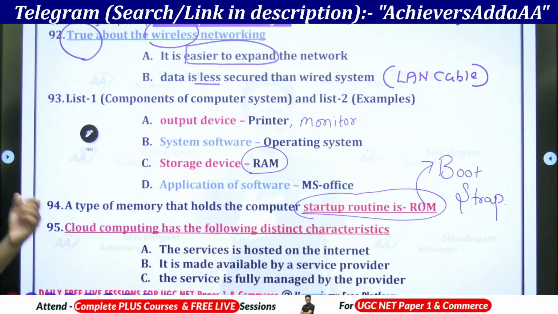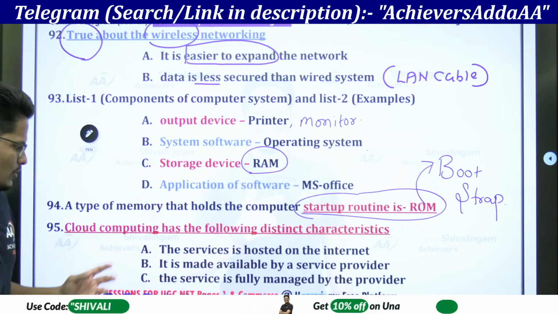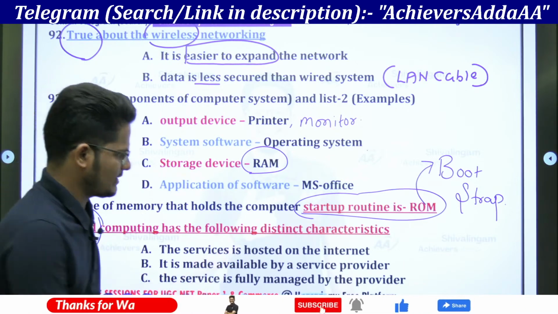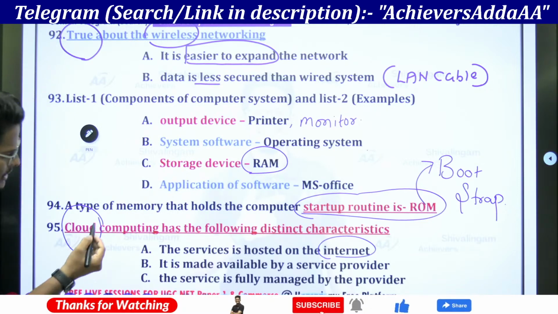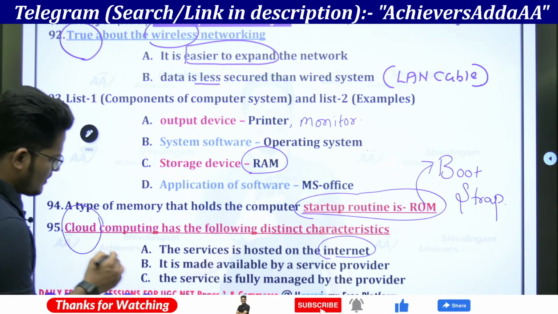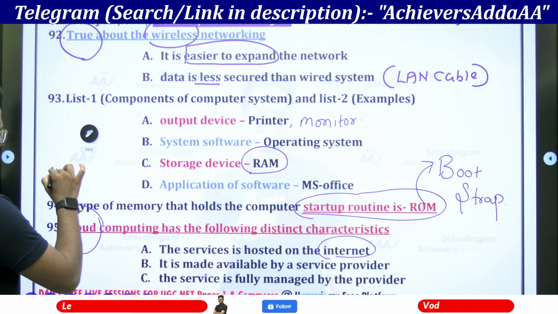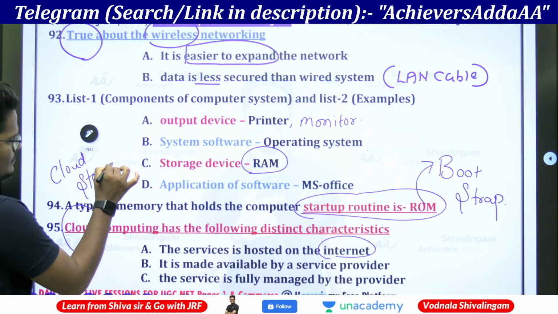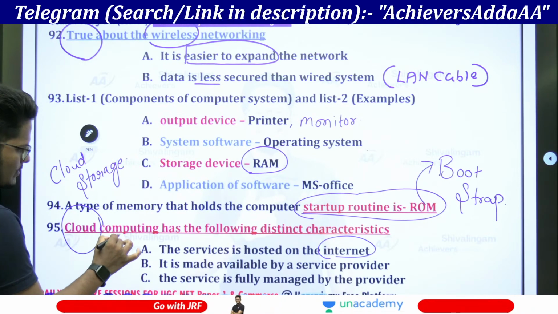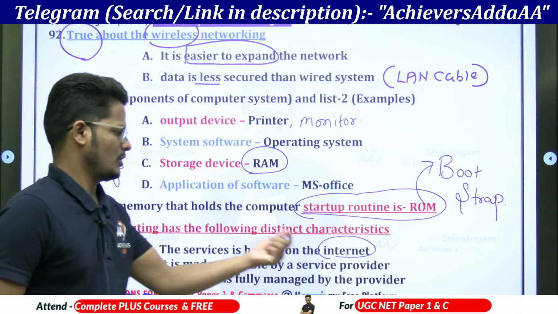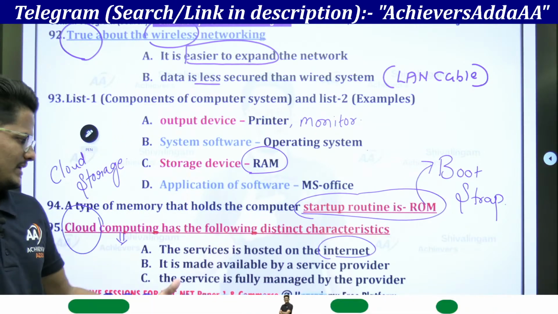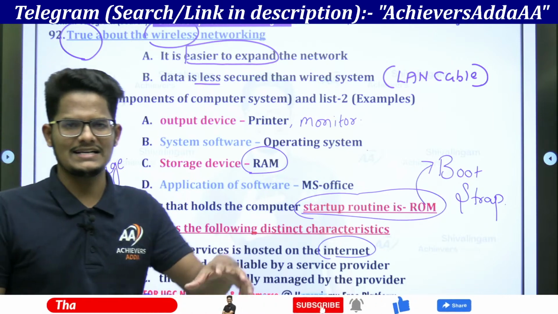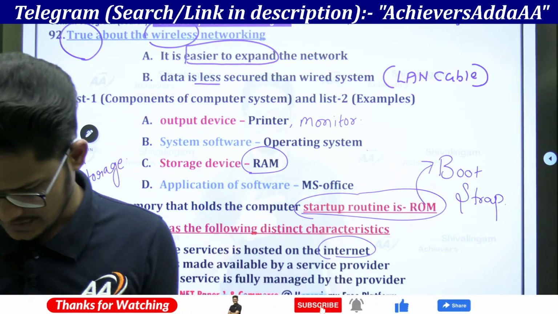Next, cloud computing has the following distinct characteristics. Cloud computing, which is via internet, the storage will be there. The services are hosted over the internet, by using the internet only, and made available by the service provider. Cloud storage also will be there. Cloud computing is another new technology. With the use of internet only we will be providing services. And here the service is fully managed by the service provider only. Cloud computing means entirely online based service provision.